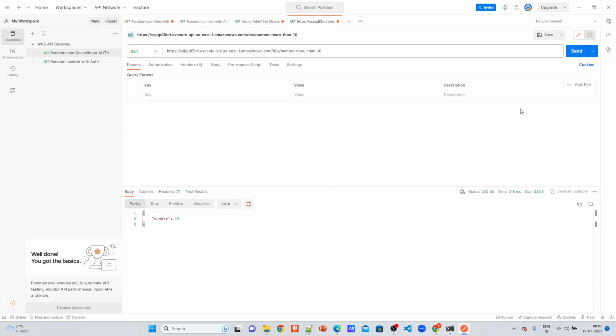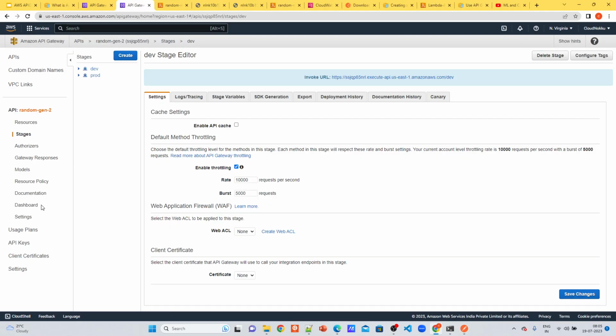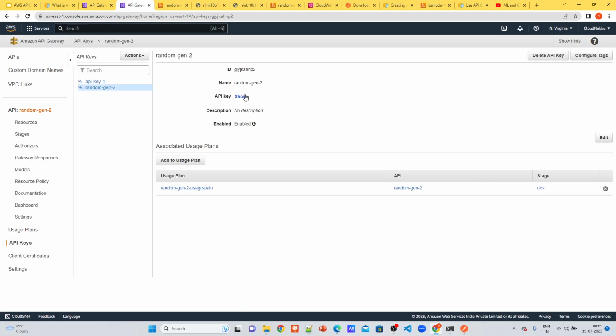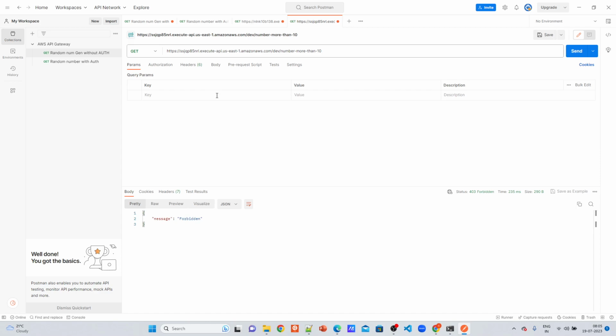Now if you send a request to the same API, it will say message forbidden. Again you go to API and you copy the key, and you need to type x-api-key, and you need to have its value and send.